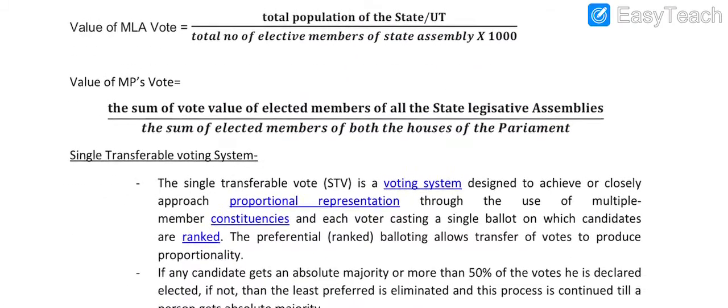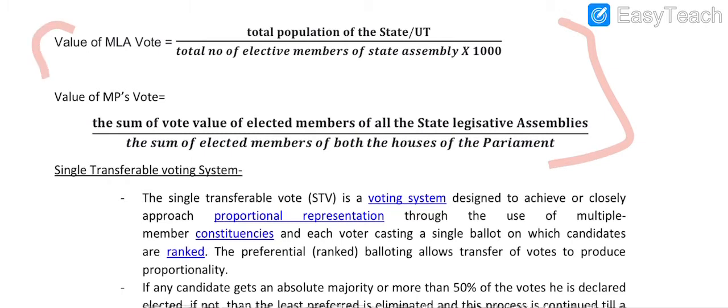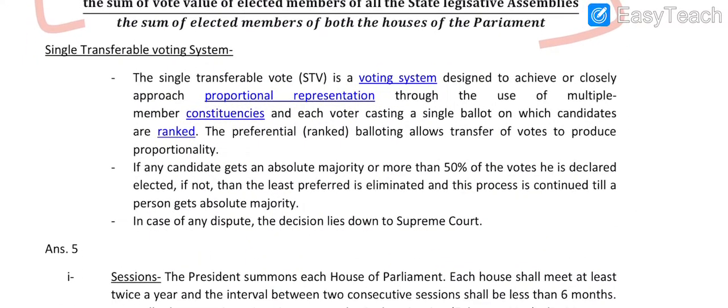In the second part, this is also included. This is the formula, if you remember from your civics. MPs' vote and MLAs' vote. Single transferable voting system, a very important part.